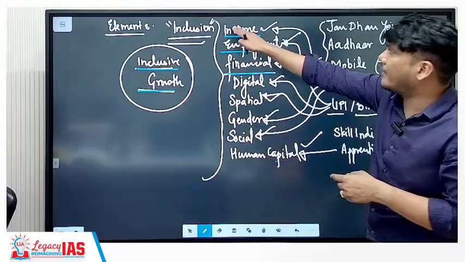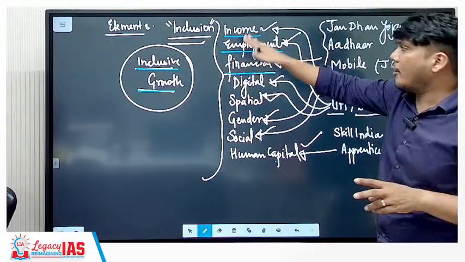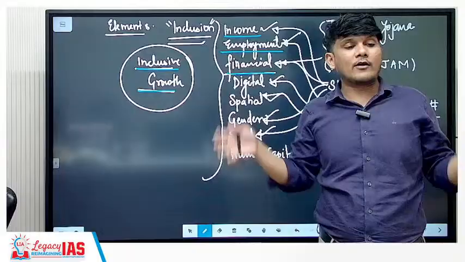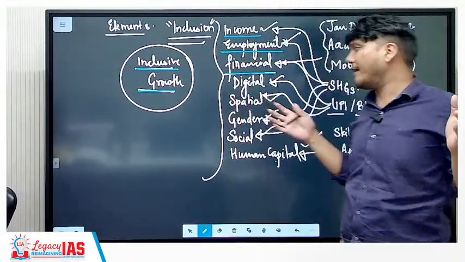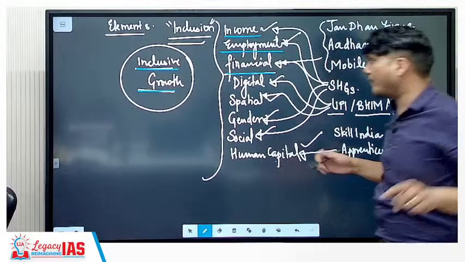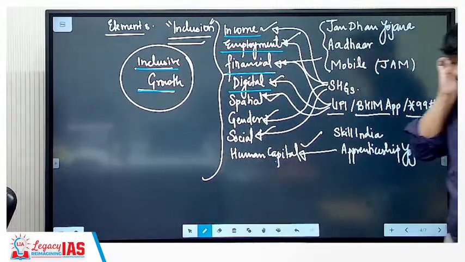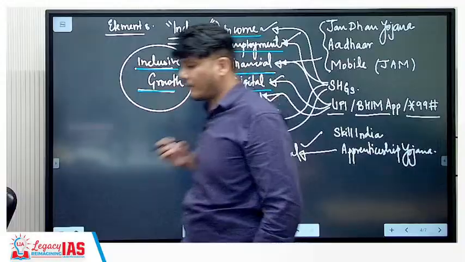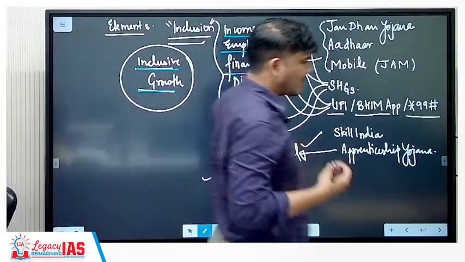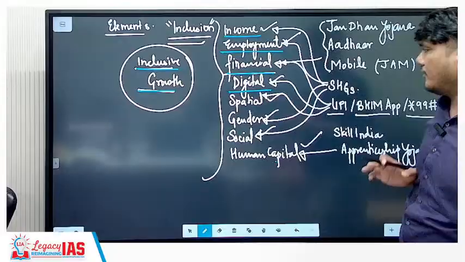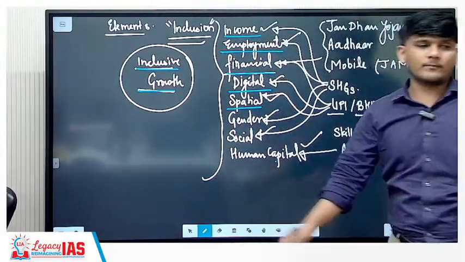If I open a bank account but I don't have employment or income, it is useless. Second, I open a bank account but there is no bank, bank branch or ATM nearby in a 4-5 kilometer radius, so I again cannot use it. That's when digital inclusion should also be there. Digital inclusion helps us ensure that we can access the bank account and the various services provided by financial institutions.